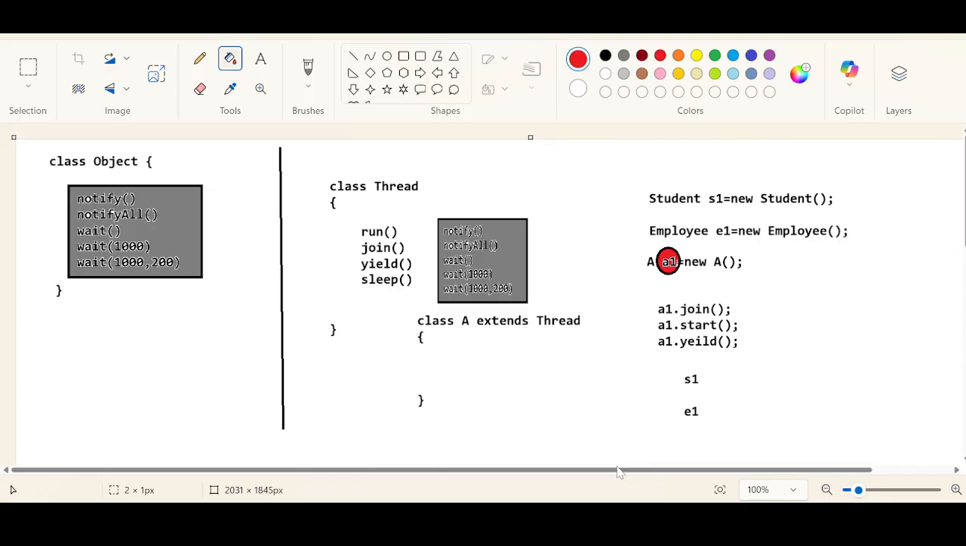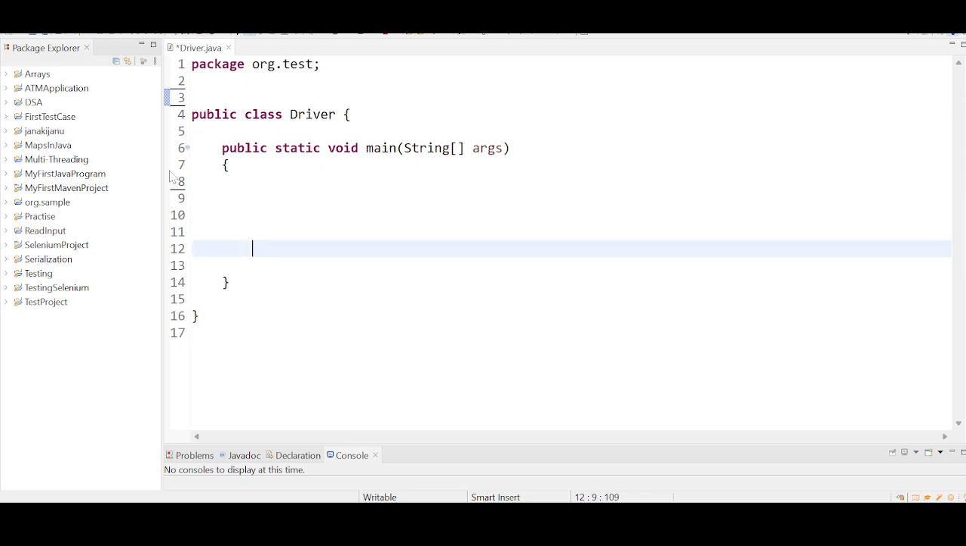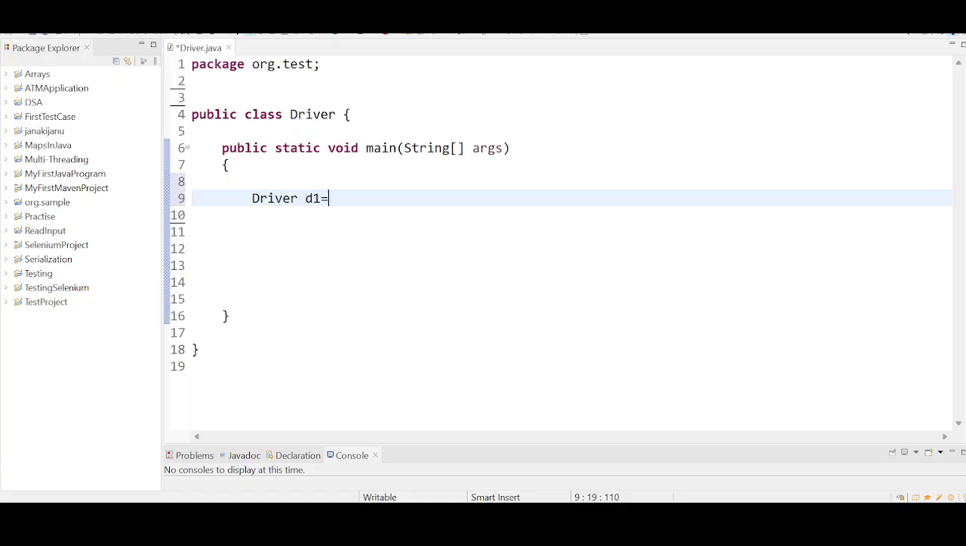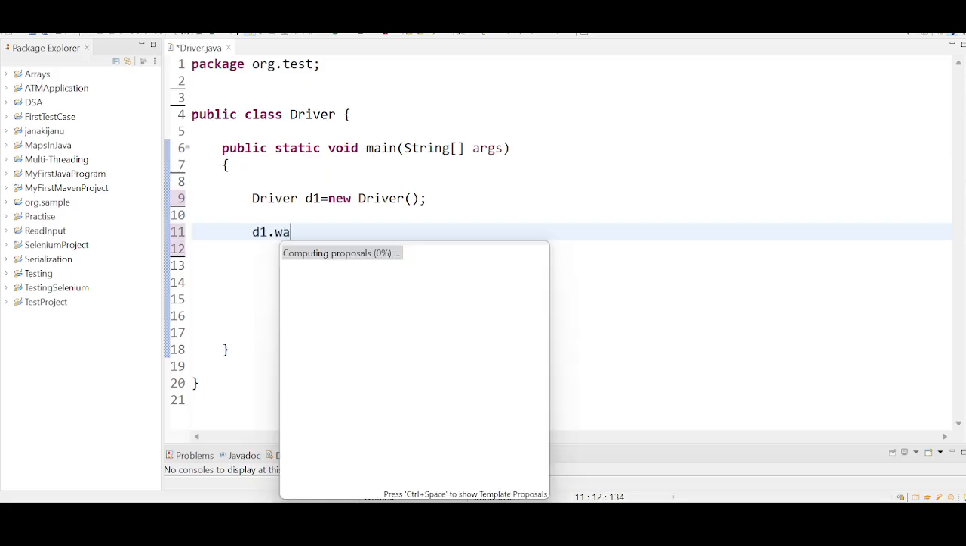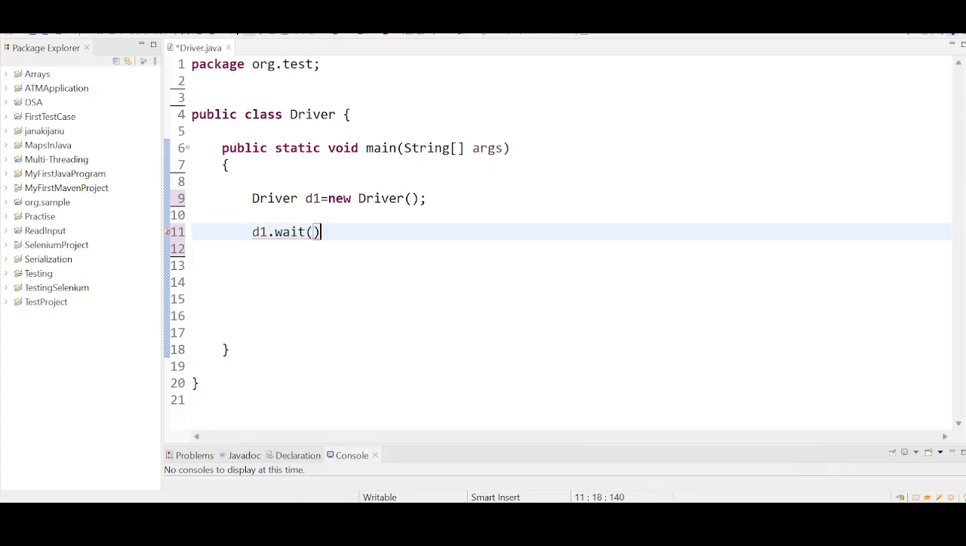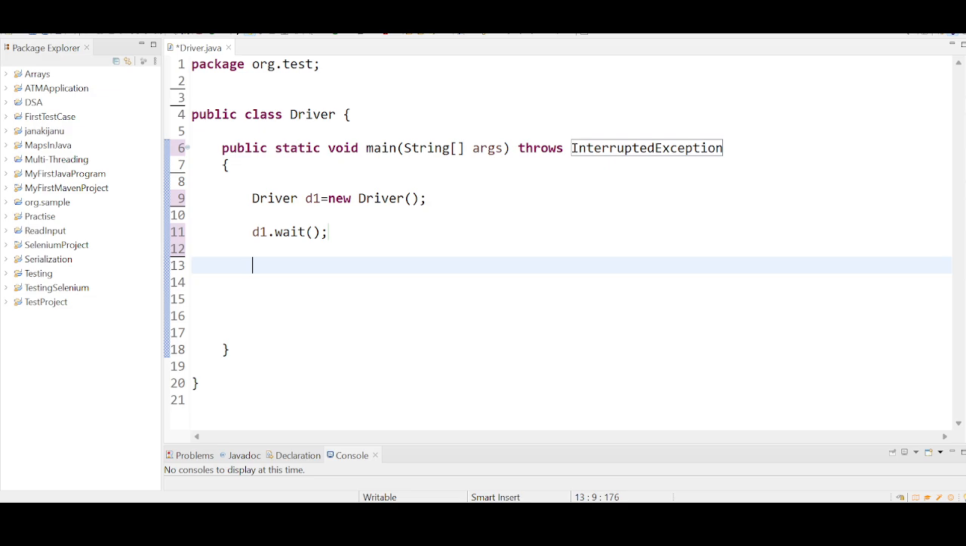Yes, sir. I will give you one small example on this. Let us say I have a class, the name of the class is Driver. Driver d1 equal to new Driver, then d1.wait. Now tell me, if I run this code, how many threads get activated? Only one thread, which is the main thread, yes or no? Main thread will come into the picture.